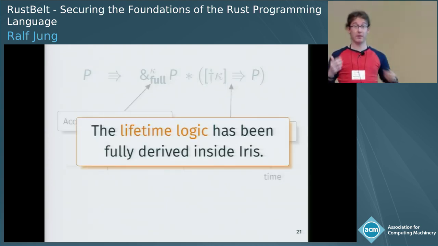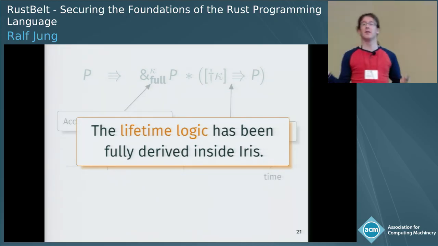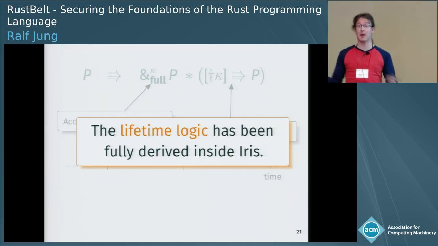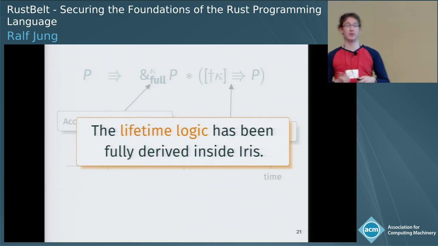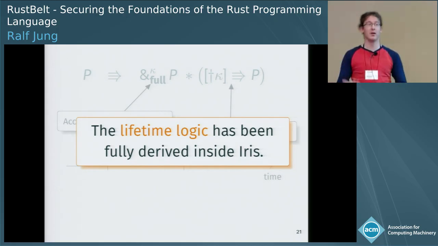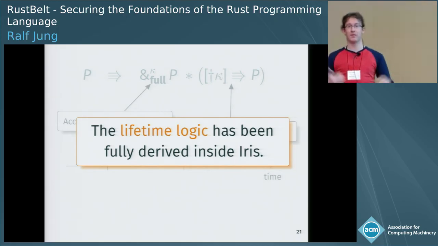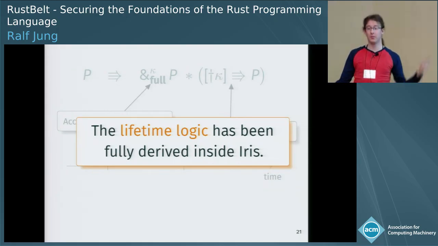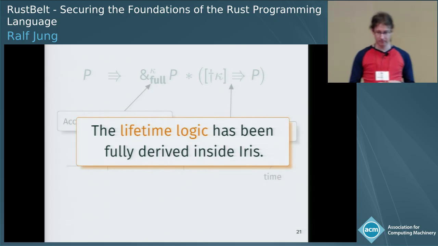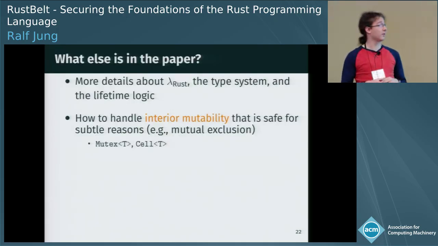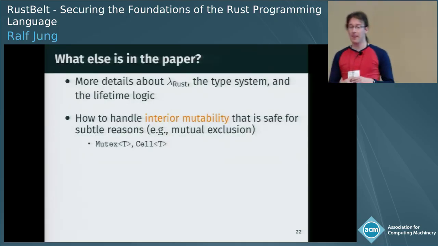And the way we've shown that this makes any sense is we have given a model to the lifetime logic in Iris and proven correct its rules. And this is where we've really fully homed in on Iris's ability to derive new reasoning principles inside the logic. We didn't have to touch the model of Iris to be able to do the verification. So this brings me essentially to the end of my talk.